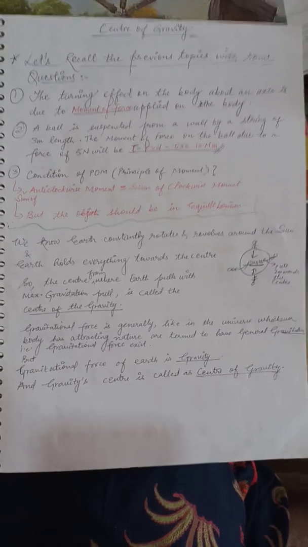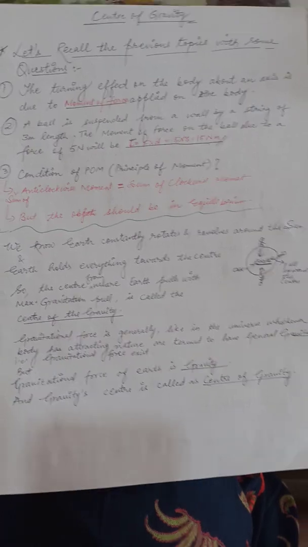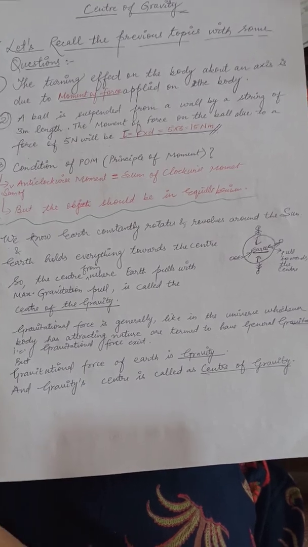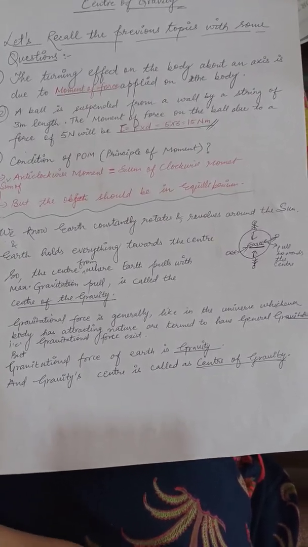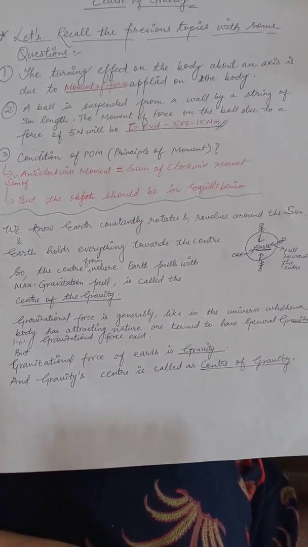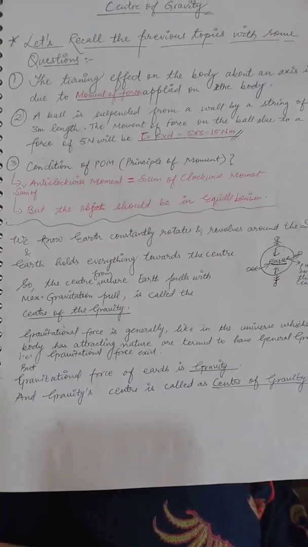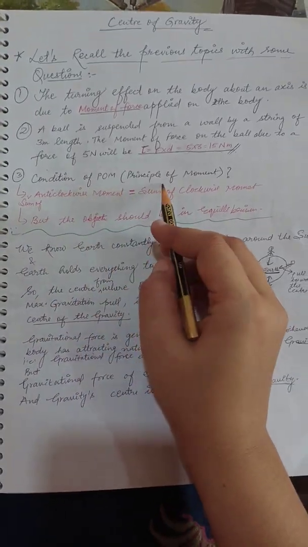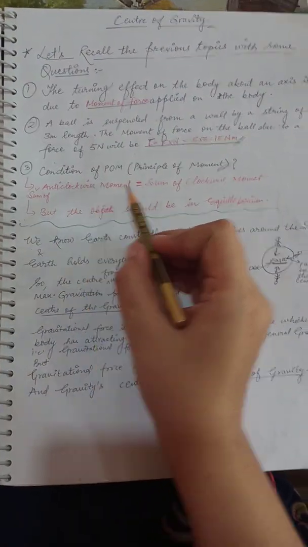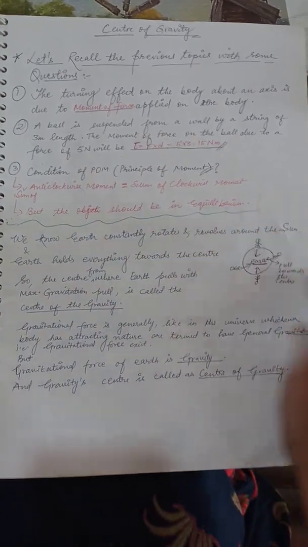Now could you please recall the condition of POM, principle of moment? I think I haven't yet talked about it. So do remember that POM applies to objects which follow equilibrium. Equilibrium means that the sum of anti-clockwise moments must be equal to the sum of clockwise moments. Then only POM, your principle of moment, is applicable, if the object is in equilibrium. Since it is very important, if the condition of POM is asked, you will say that the sum of anti-clockwise moments is equal to the sum of clockwise moments, but the object should be in equilibrium. This must be the condition to be followed.